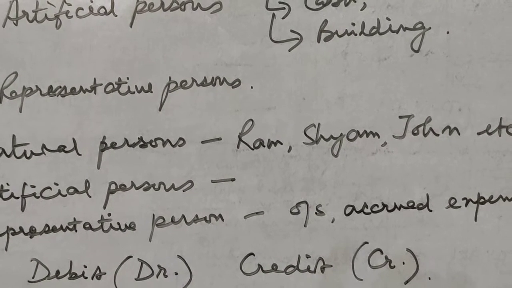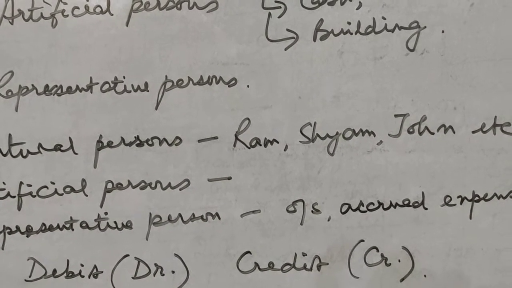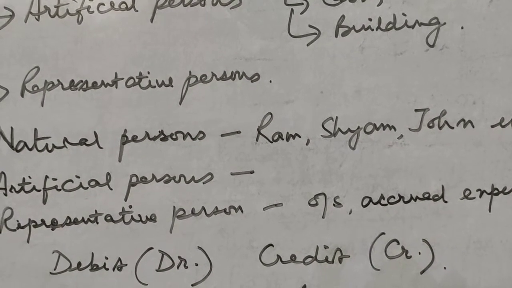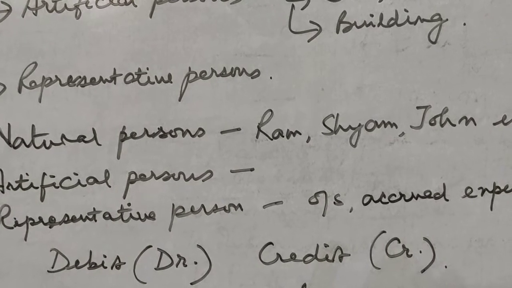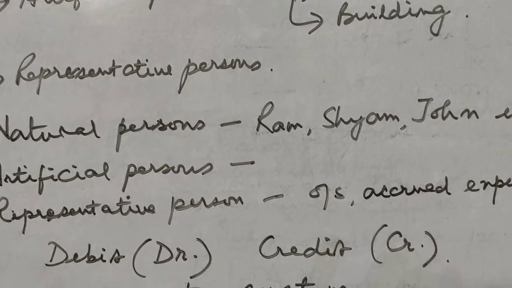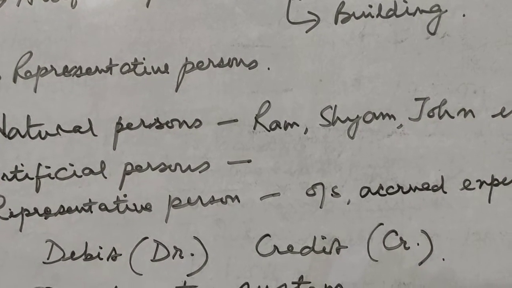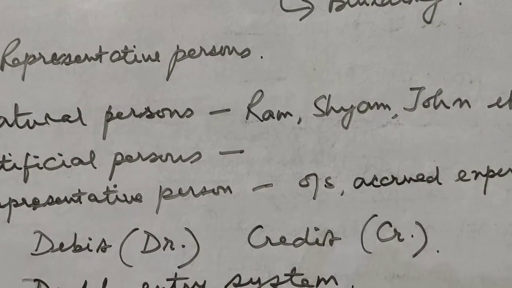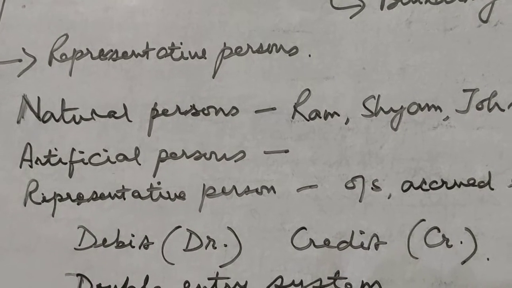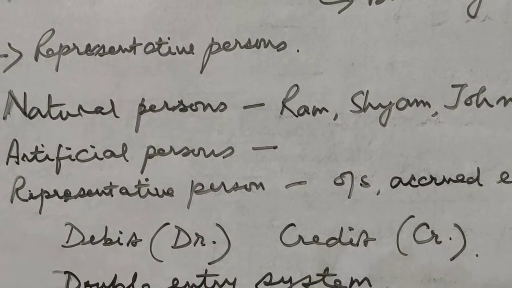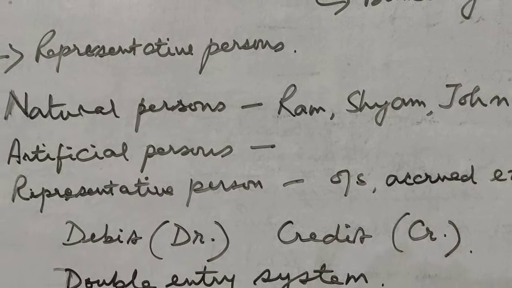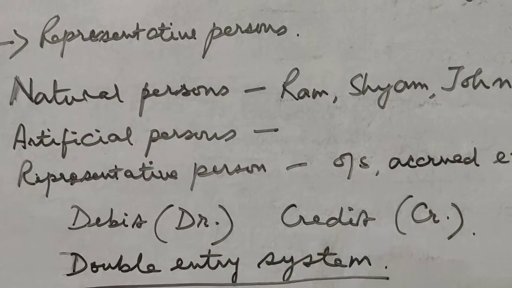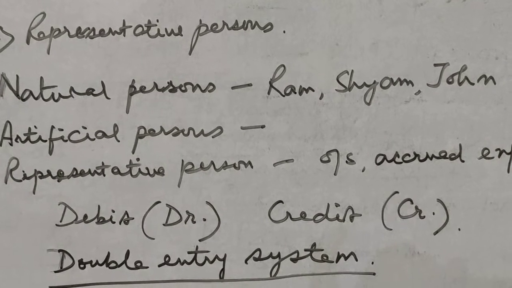Artificial persons are the accounts of all joint stock companies, firms, partnership businesses, and so on. That means they represent a natural person or a human being. For example, if I write BCCL's account or Reliance Industries account, they are all artificial persons, because in the eyes of the law, a joint stock company is also regarded as a human being, which we have discussed earlier, and that forms the basis of all accounts.